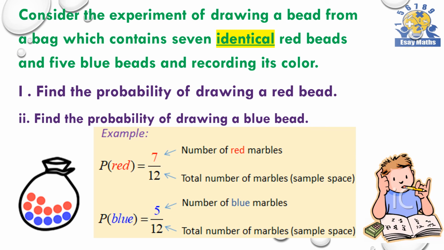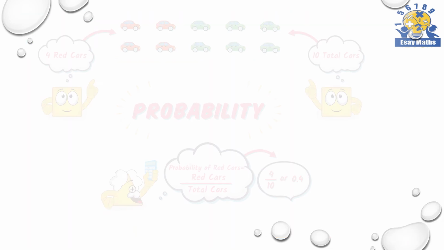So, there are 12 beads in total. So, the probability of drawing a red bead is 7 over 12. And the probability of drawing a blue bead is 5 over 12.